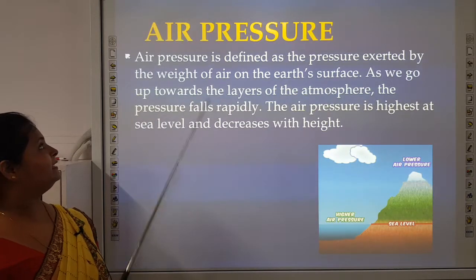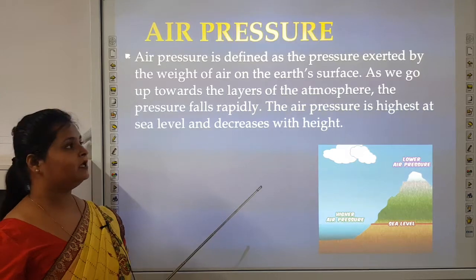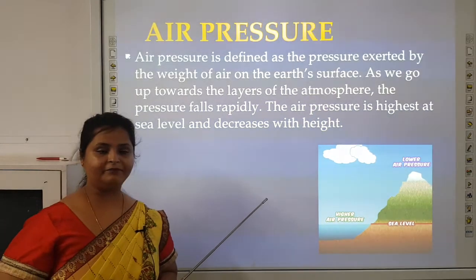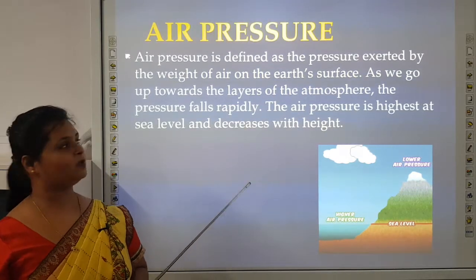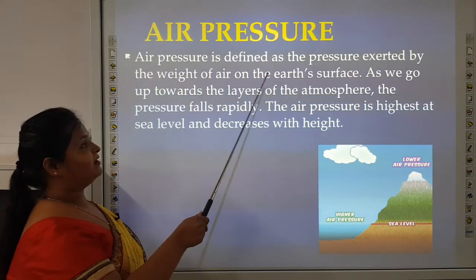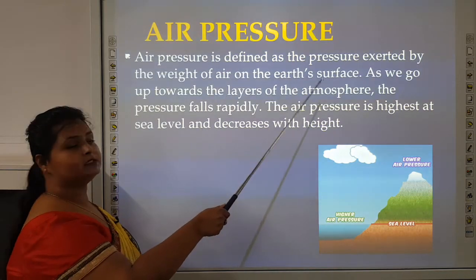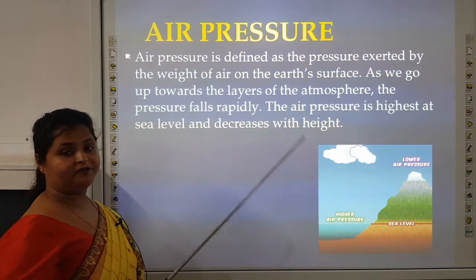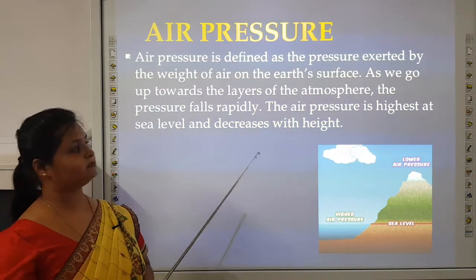Further moving, that is air pressure. Now, what is air pressure? See, you may not feel it, but right now also the pressure of air is there upon us. Air pressure is defined as the pressure exerted by the weight of air on the earth's surface. I have told you, you may not feel it, but the weight of air is there upon us.